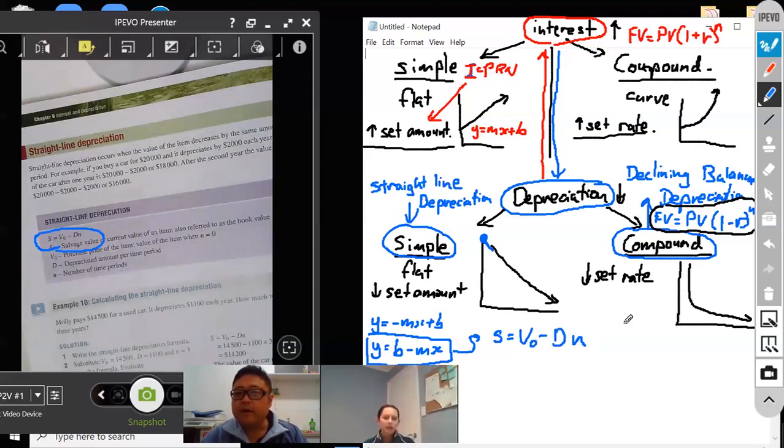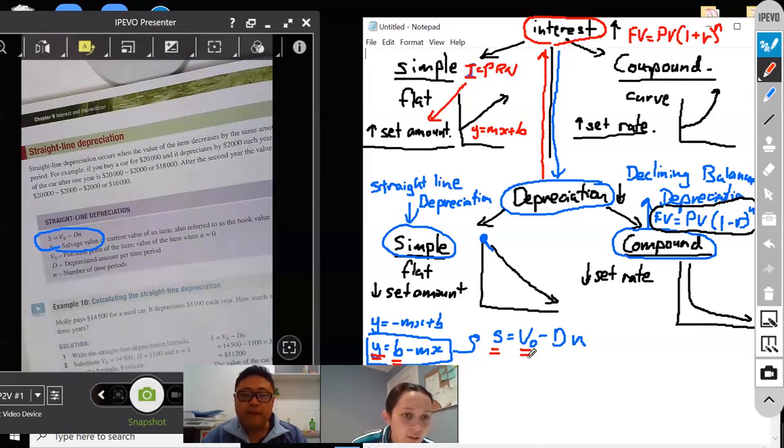Now, can you see in this formula S is the same as y? And B, which is your y-intercept, is the same as V0.